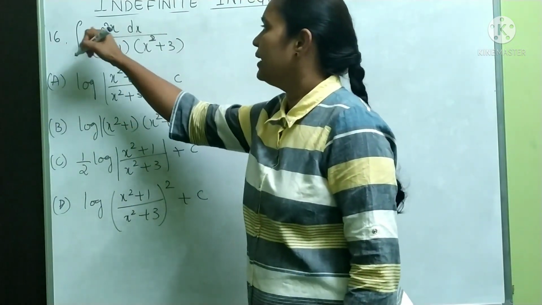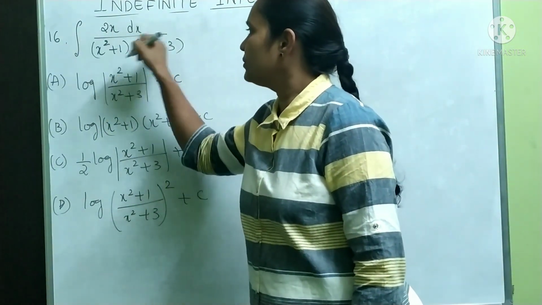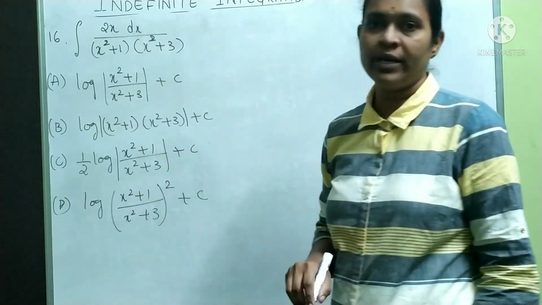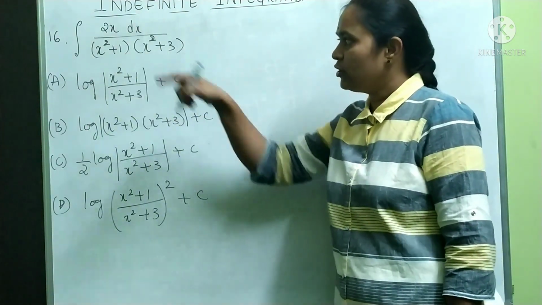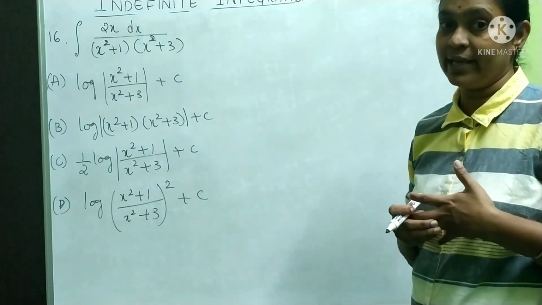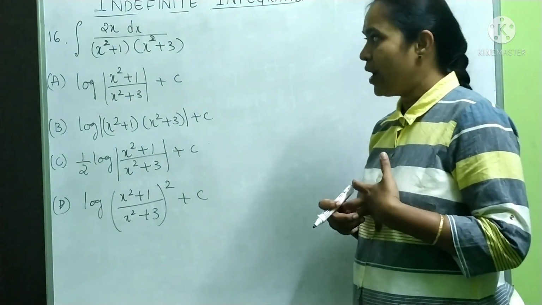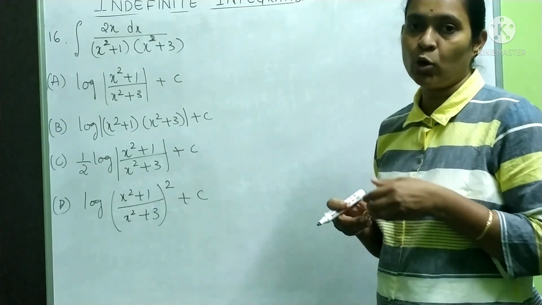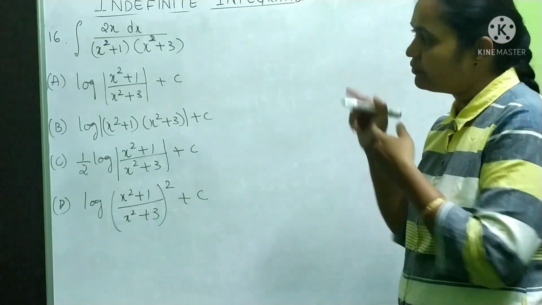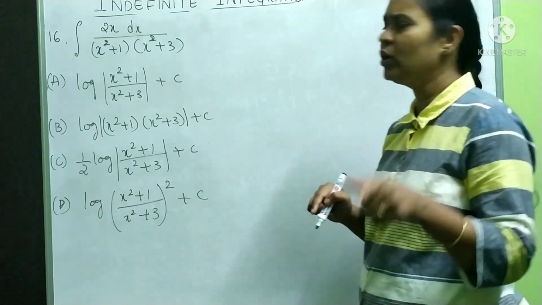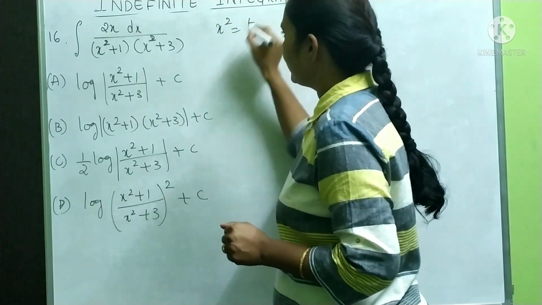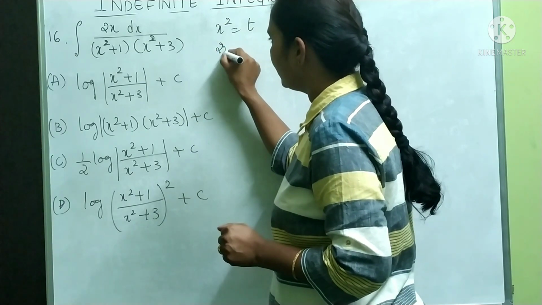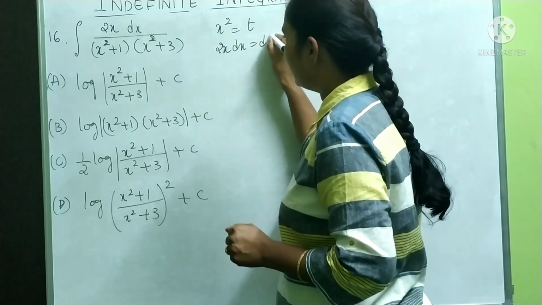16th is integration of 2x dx by x square plus 1 into x square plus 3. See, look at the denominator. You have quadratic equation. Quadratic is there means you cannot go for shortcut. Let me convert it to linear factor. How to convert? I will take a substitution. X square is equal to t. So that 2x dx is equal to dt.